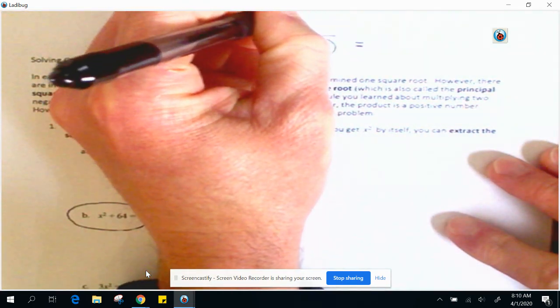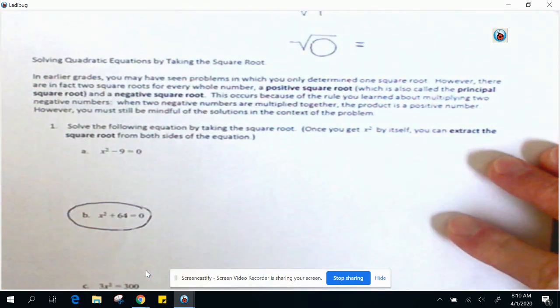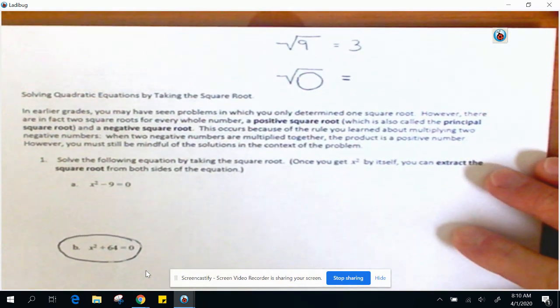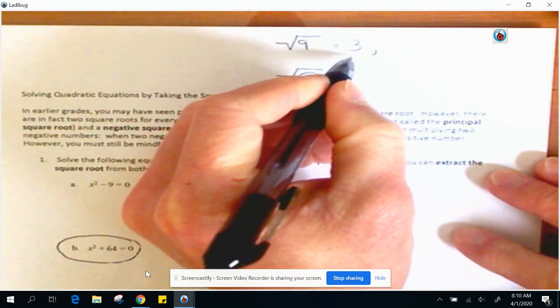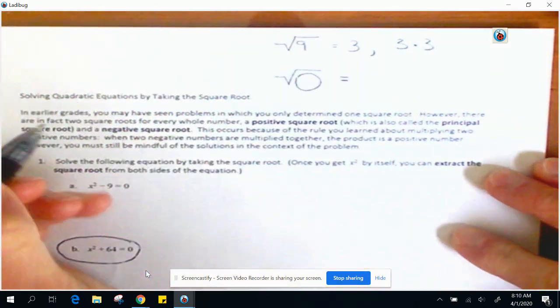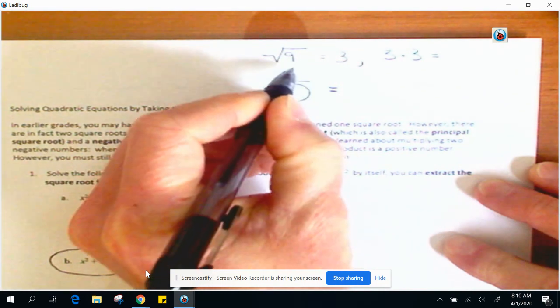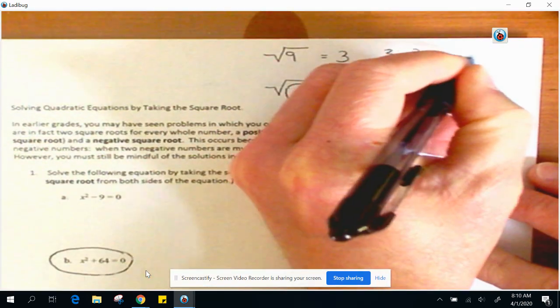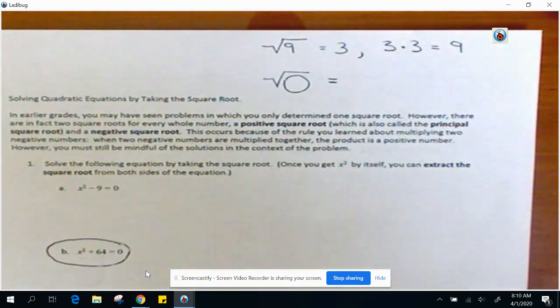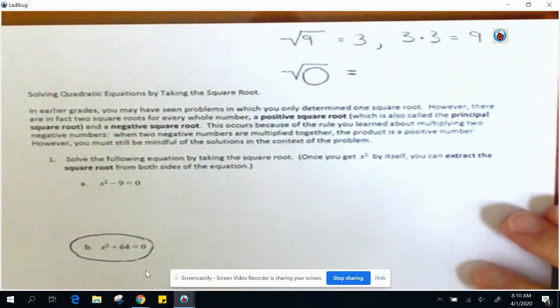So I'm going to say the square root of 9 is 3. And that is because this number multiplied by itself gives you this number. So that's just a quick review of square roots. All right, take a look here.